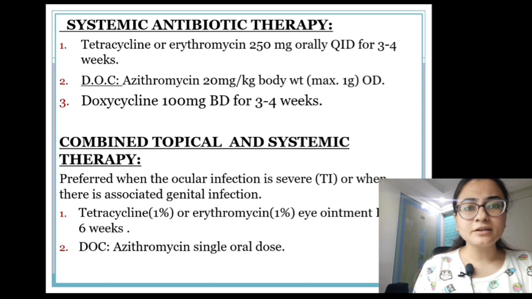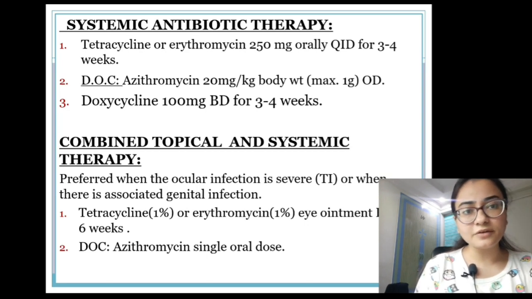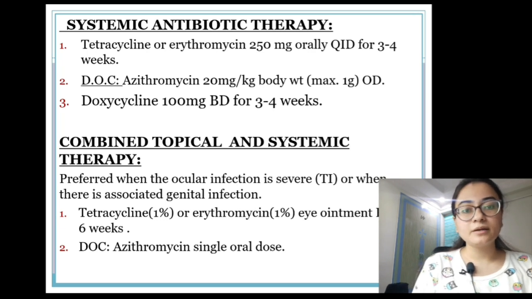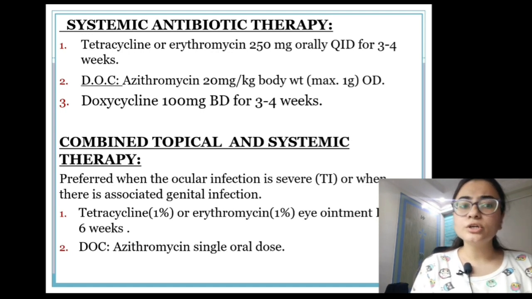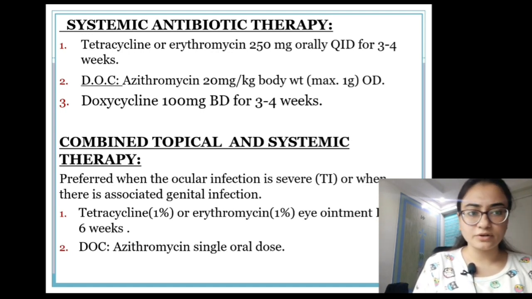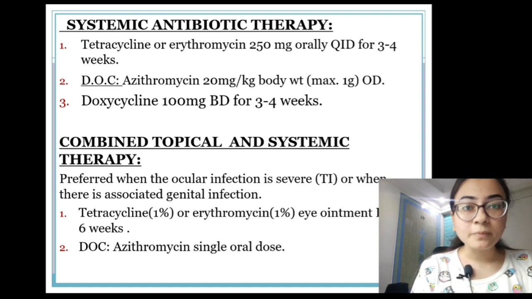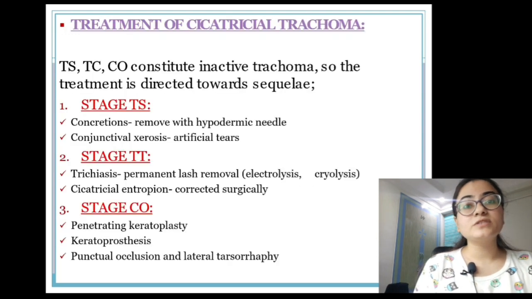And doxycycline can also be given 100 mg BD for 3 to 4 weeks. Combined therapy, as I've already told you, is given when ocular infection is there along with the genital infection. So you can give tetracycline 1% or erythromycin eye ointment, or again the drug of choice is azithromycin single oral dose. Coming next to treatment of cicatricial trachoma.